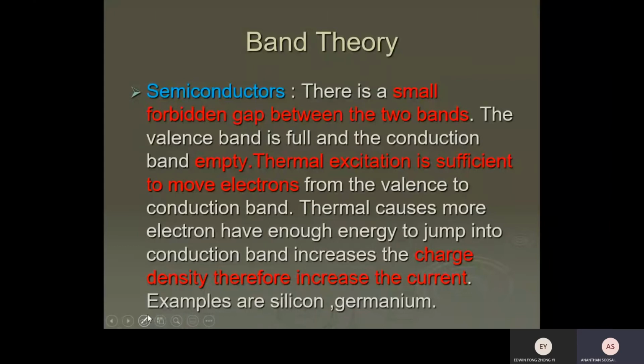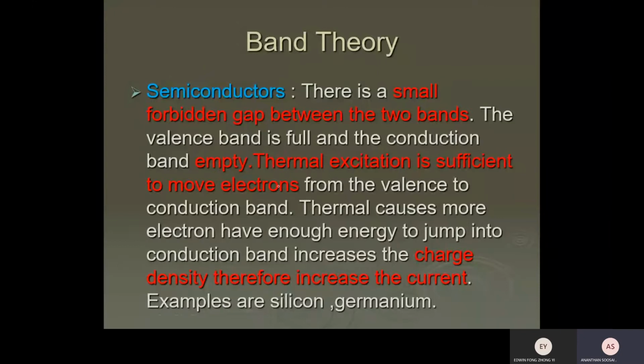LDR is like the photoelectric effect, but here the electron is not totally released, it's still in the semiconductor. In the photoelectric effect, the electrons come totally out from the metal plate. Okay, so this band theory, I think it's a gifted mark. Just explain the theory, why there is current flow, why there is no current flow. Semiconductor is the tricky one.